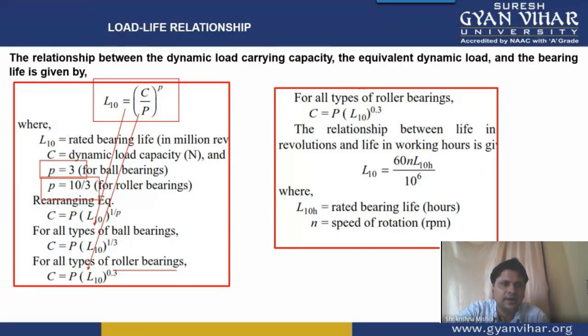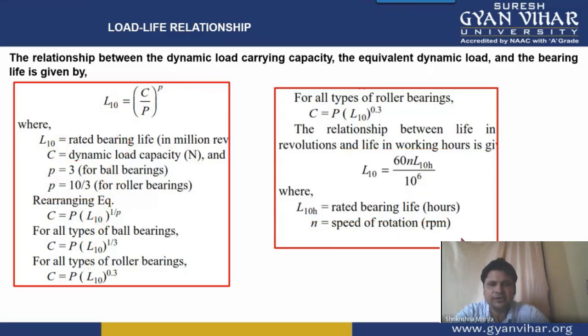All right, and this L10 life, in this formula, is generally in million revolutions. Now, if in the question they have given you the value of life in terms of hours, then you will have to calculate the life in terms of million revolutions. So how will you calculate? You will use this formula. L10 is equal to 60 n L10H upon 10 to the power 6. L10H is the life in hours and n is the speed of rotation in RPM. So I hope you have understood these relationships.